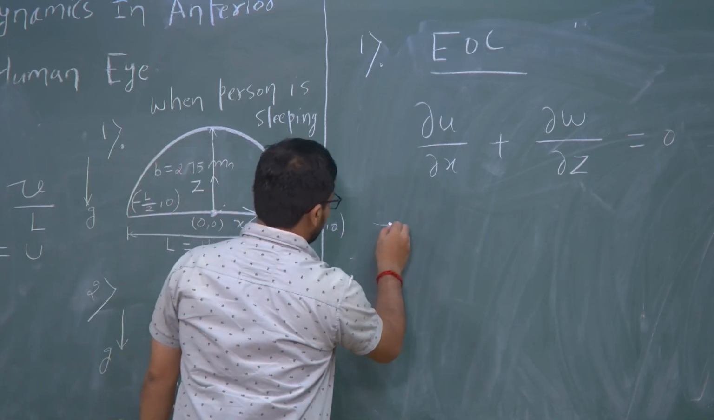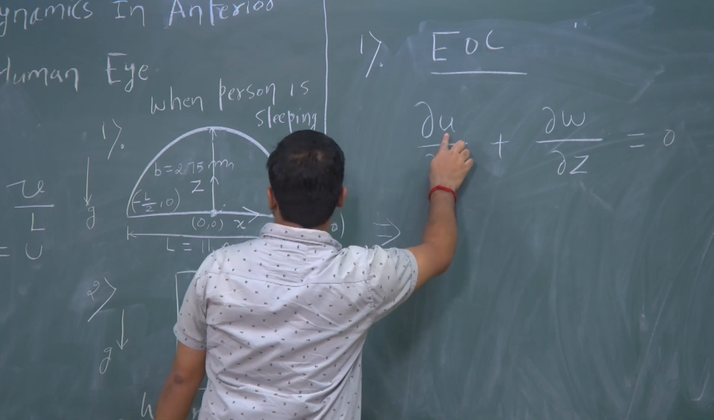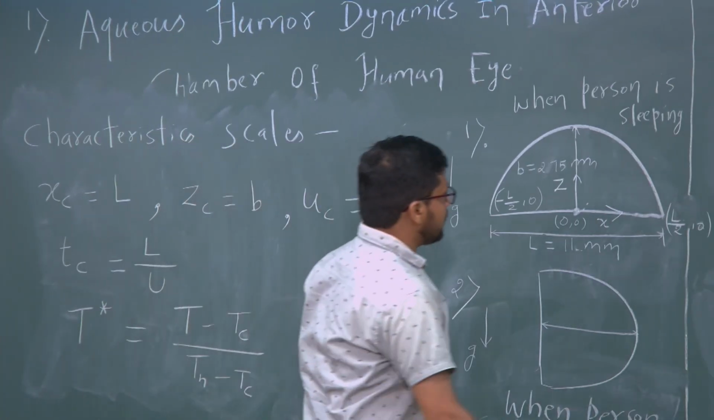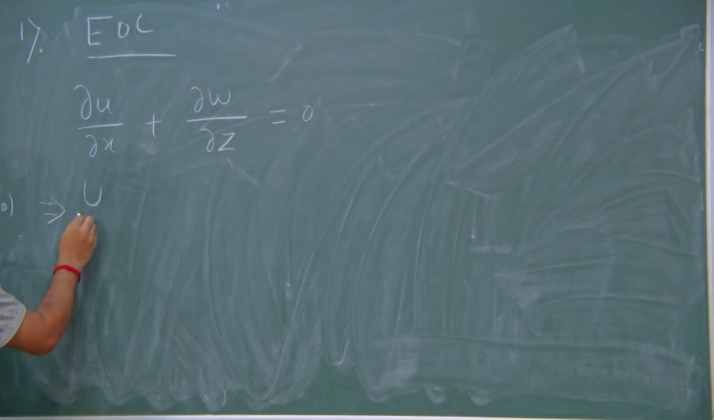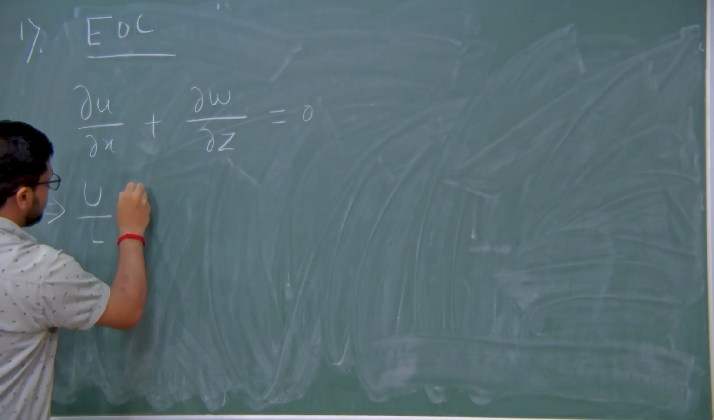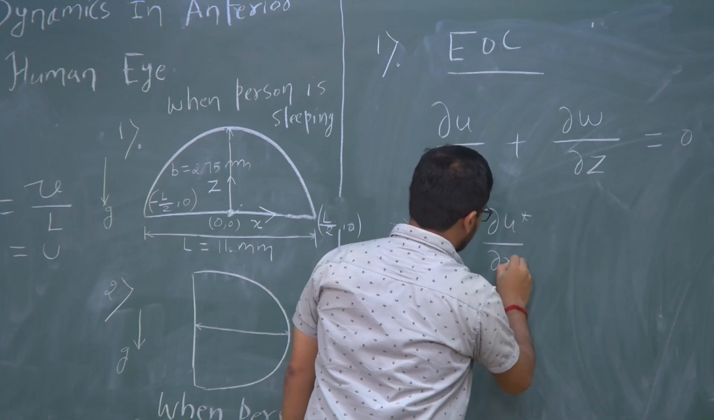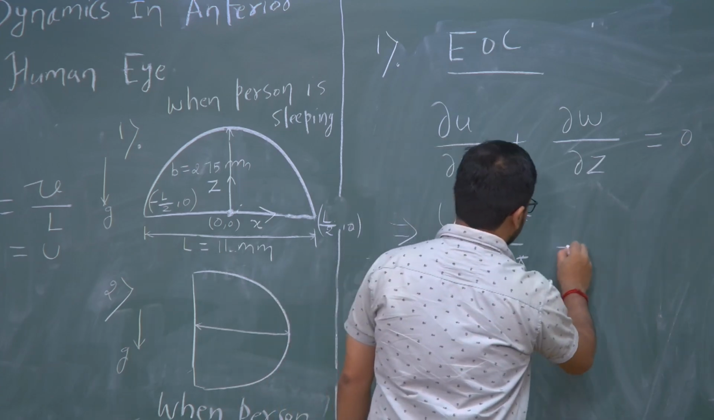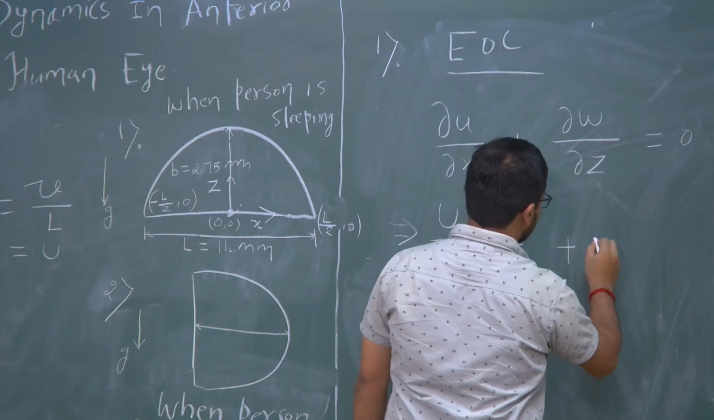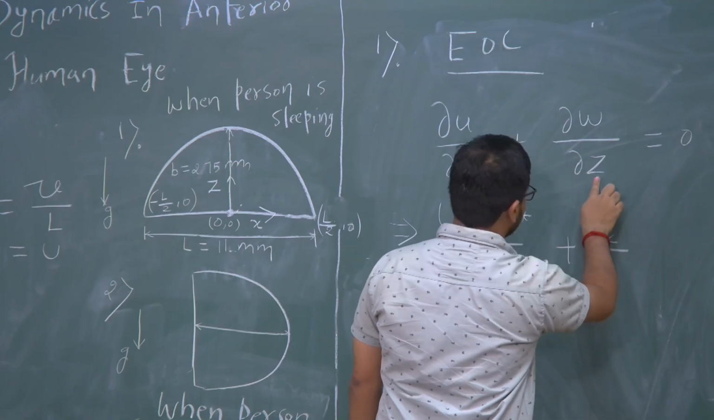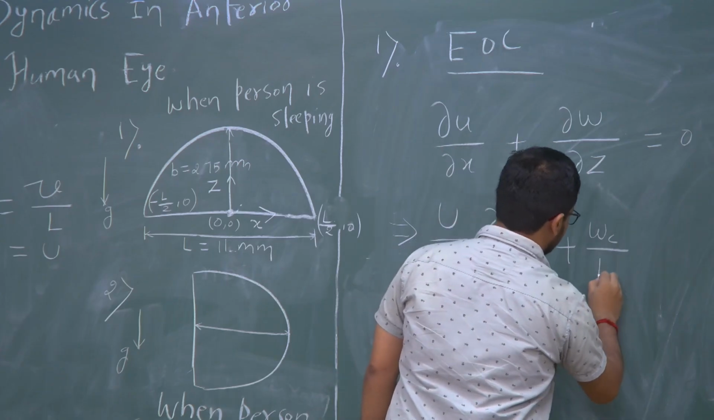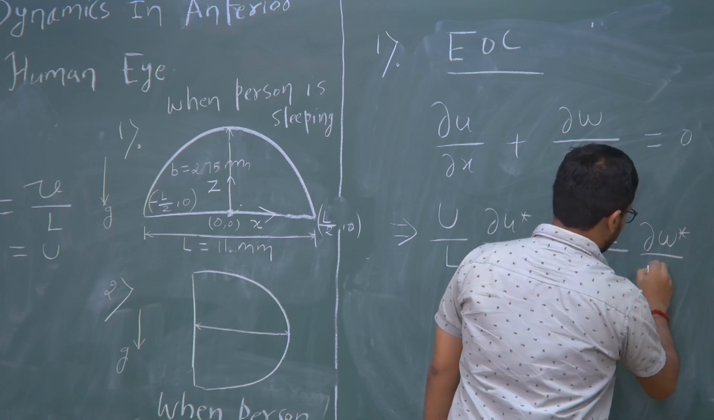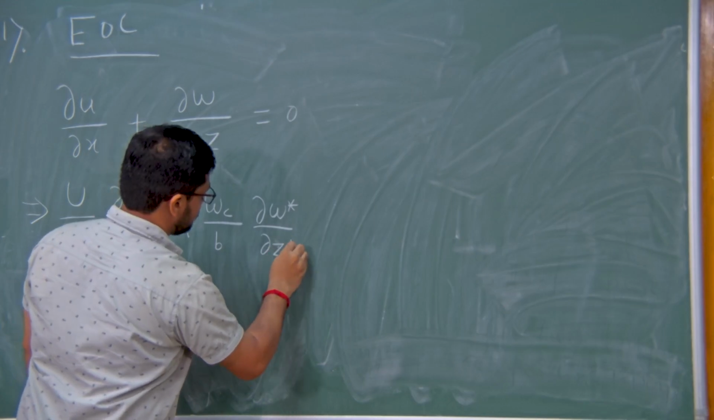So, what we will do, we will put u equal to u star times U, this U. So, U will come out, and for x this is L. So, this will be ∂u*/∂x*. You have done non-dimensionalization many times in the course. So, that is why I am doing it directly, and for w let us say that WC is the characteristic scale, and for Z we have already seen that it is B, and this will be ∂w*/∂z*, this is equal to 0.